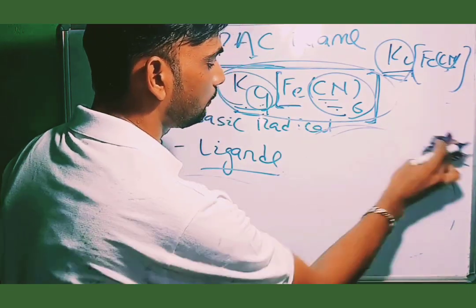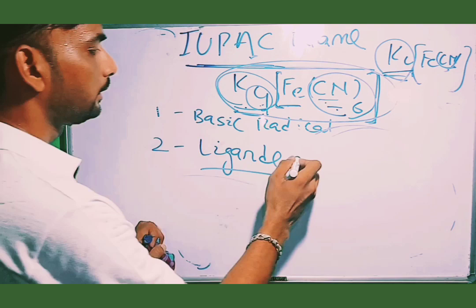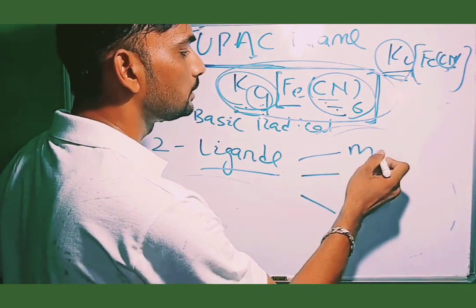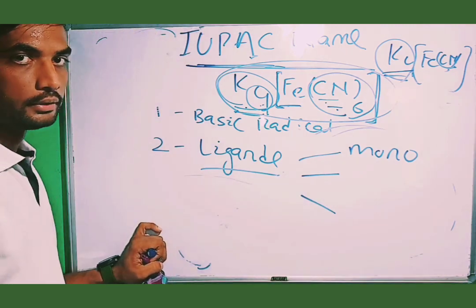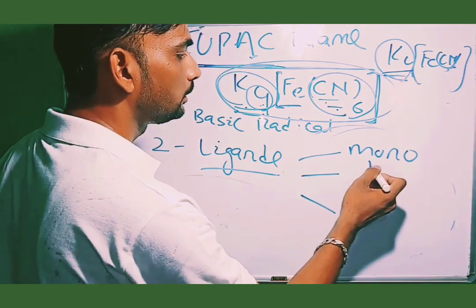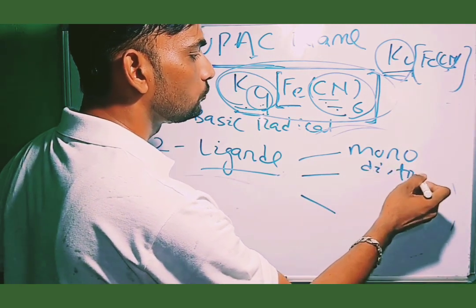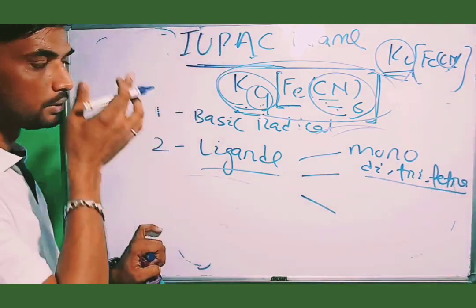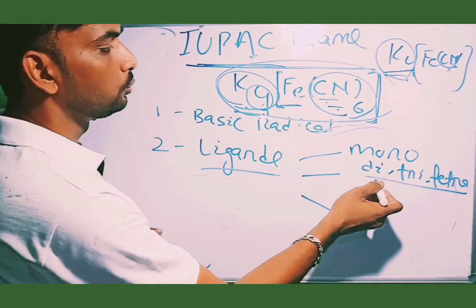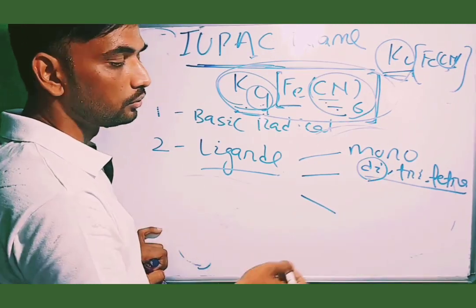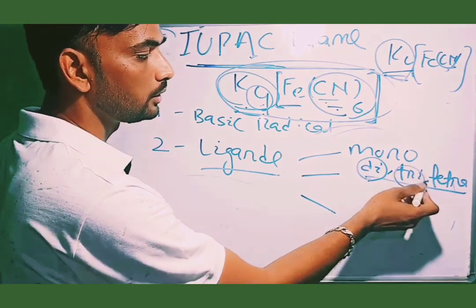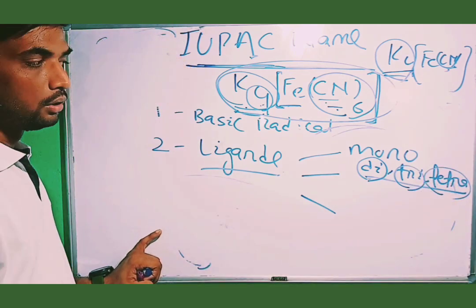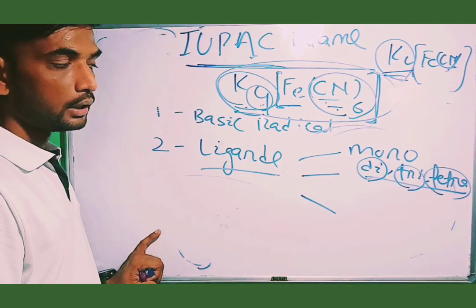Then after getting the name of the ligands, if the ligand is monodentate and there are 2, 3 or 4 ligands present, if 2 ligands are present you write di, 3 tri, 4 tetra: dichlorido, trichlorido, tetrachlorido.